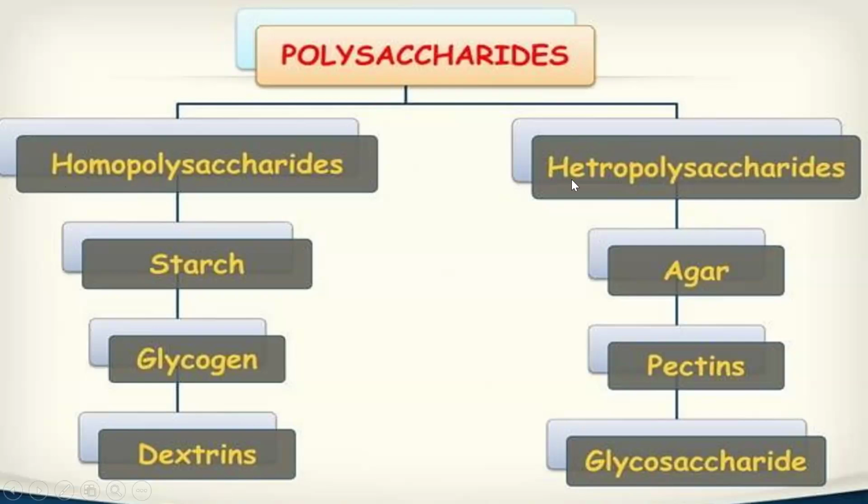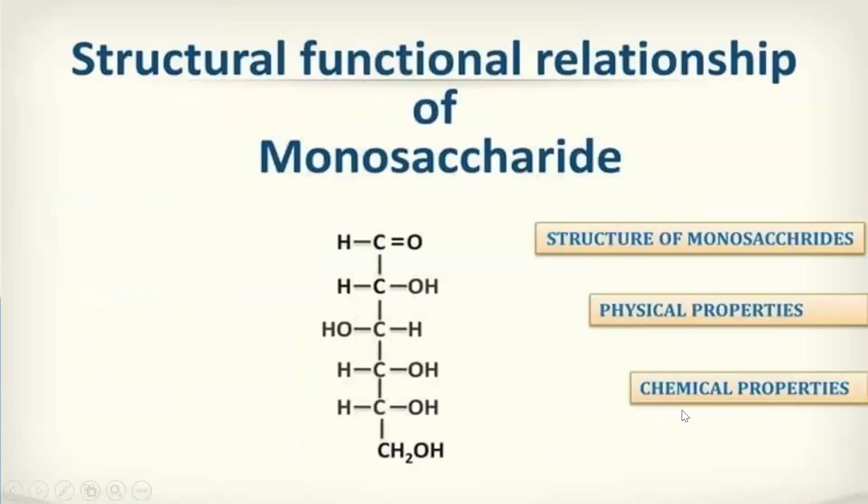If a carbohydrate contains different sugar units, it is known as a heteropolysaccharide. Examples of homopolysaccharides are starch, glycogen and dextrins. Examples of heteropolysaccharides are agar, pectins and glycosaminoglycans.